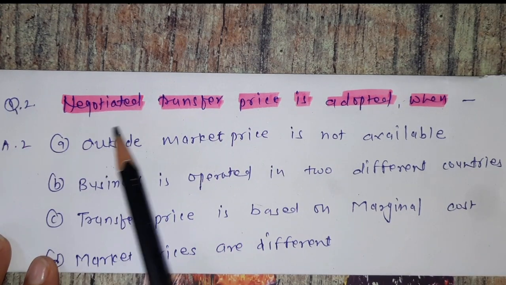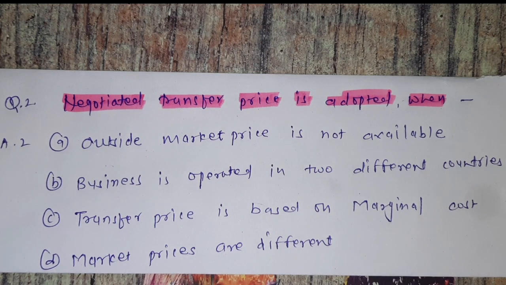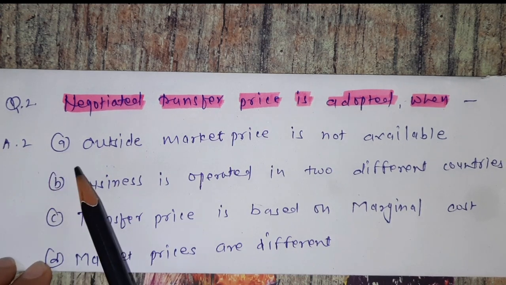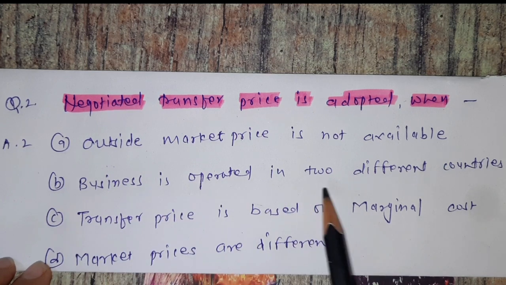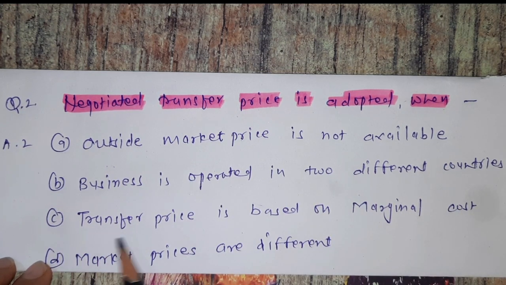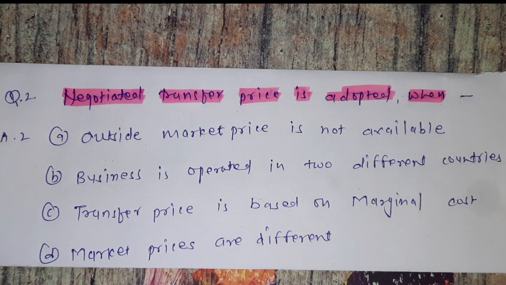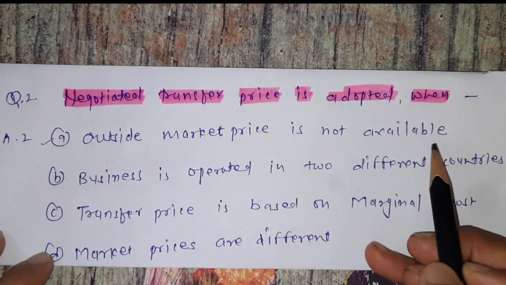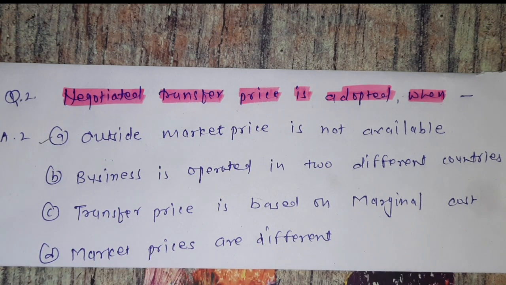Question number 2, negotiated transfer price is adopted when? What is the question? When to adopt negotiated transfer price? Various options are given. Option A, outside market price is not available. B, business is operated in two different countries. C, transfer price is based on marginal cost. D, market price are different. So which is the correct one? It is the option A, outside market price is not available. When outside market price is not available, negotiated transfer price is used. Now we see the next one.